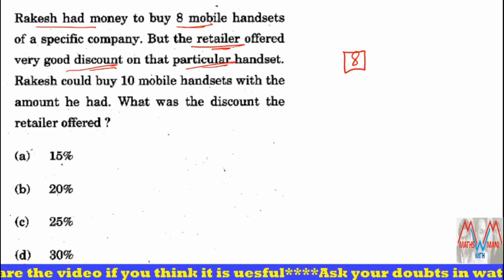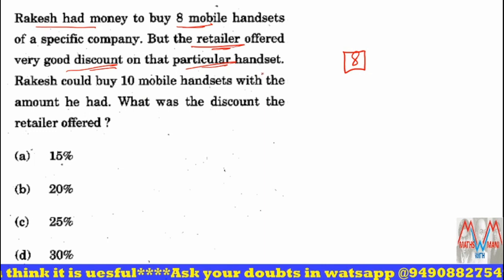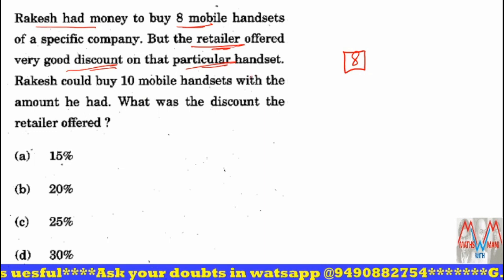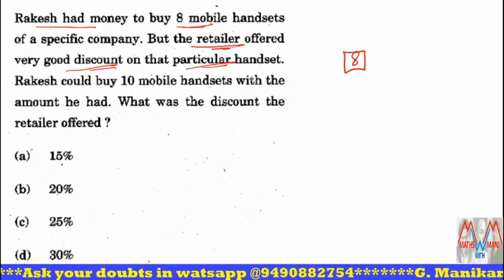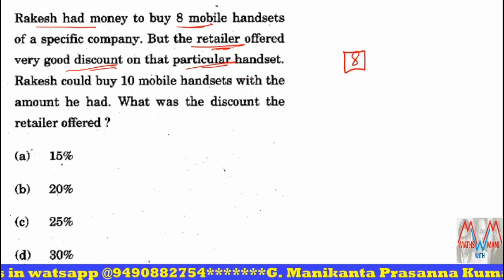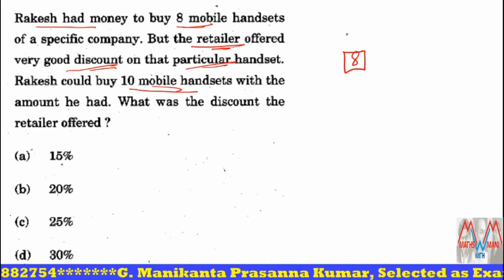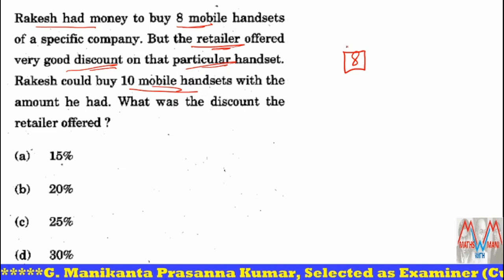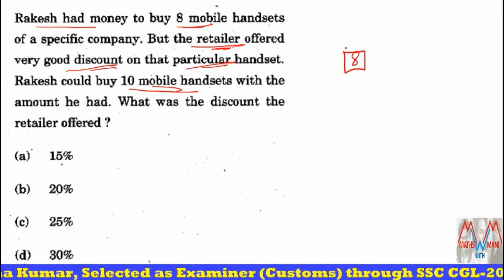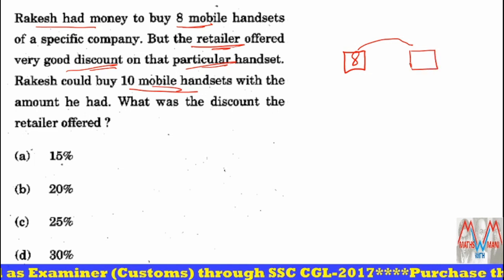Okay, but what happened when he went to the shop? The retailer offered some discount. Okay, and Rakesh thought that he wanted to spend the total money he has. So that's why with the same amount he could buy 10 mobile handsets. Before, he thought that the price of the mobile was something, but when he went to the shop, the retailer gave some discount.